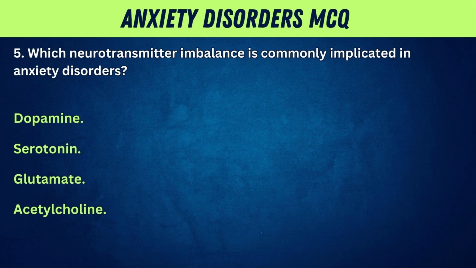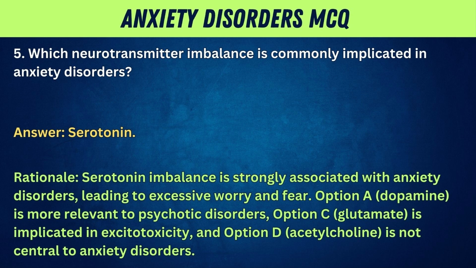5. Which neurotransmitter imbalance is commonly implicated in anxiety disorders? Dopamine, serotonin, glutamate, acetylcholine. Answer: serotonin. Rationale: serotonin imbalance is strongly associated with anxiety disorders, leading to excessive worry and fear. Option A, dopamine, is more relevant to psychotic disorders. Option C, glutamate, is implicated in excitotoxicity. And Option D, acetylcholine, is not central to anxiety disorders.